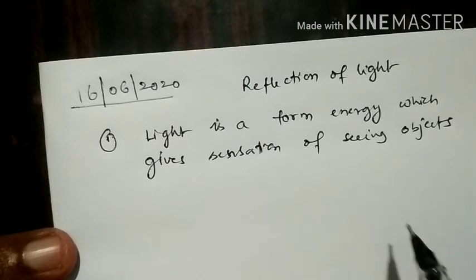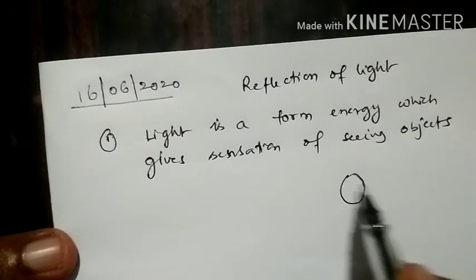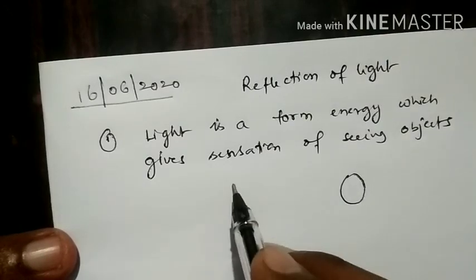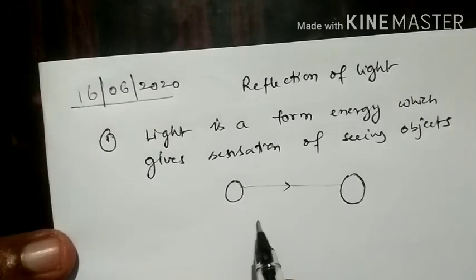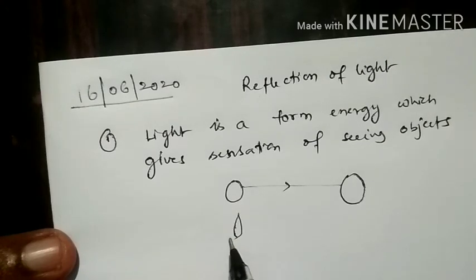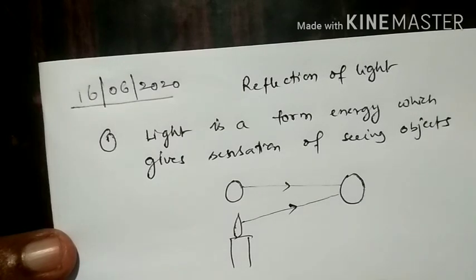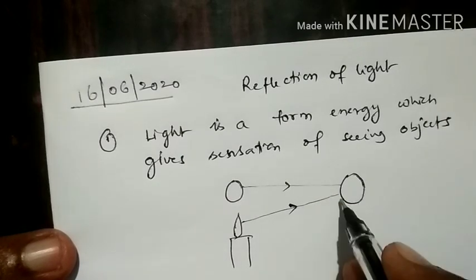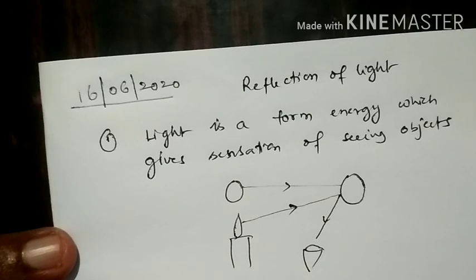So normally what is the basic idea of an object? For example, if we consider some object, so here there is some light prevailing. What is the major source of light? Let us consider it is sun. So the light is coming from the sun, or during the night time we consider a candle or a bulb, which is the source of light. So this light is incident, coming from this source, and it is incident on the object, and again it is reflected back, or it comes back, and we can see this object. When this light enters into our eye, we are able to see the object. So this is the mechanism of seeing an object.